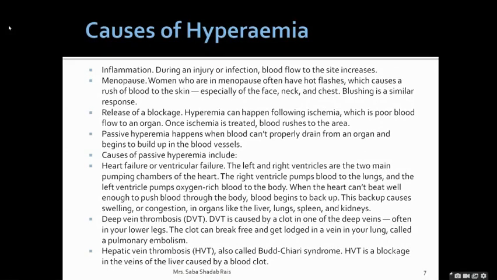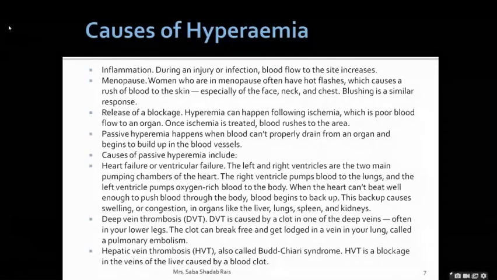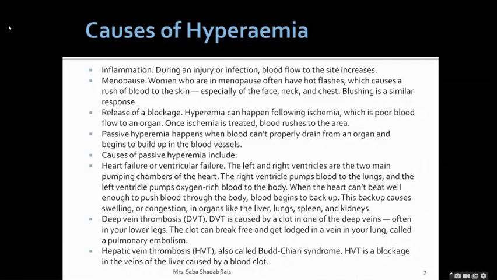Then the next type of hyperemia is passive hyperemia. It happens when the blood can't properly drain from an organ, meaning blood reaches one organ but is not able to drain out very easily. So in that type, the vessels become bulkier. What could be the causes of such a type of hyperemia? It can be caused by heart failure or ventricular failure. Now, in the case of fish, this type of hyperemia occurs. Heart failure is happening, ventricular failure is happening.